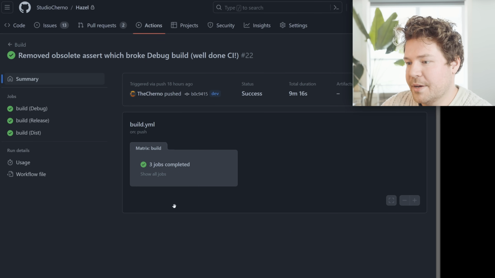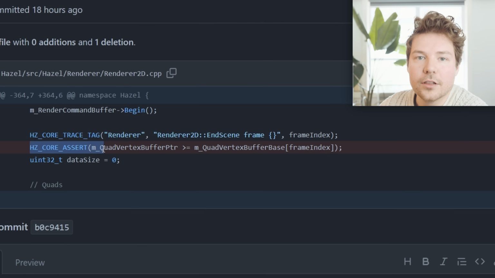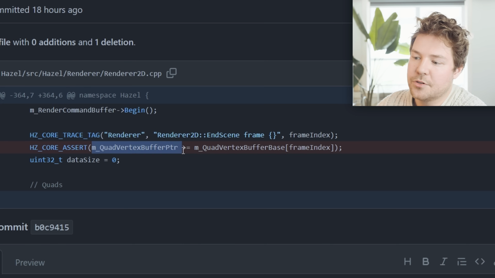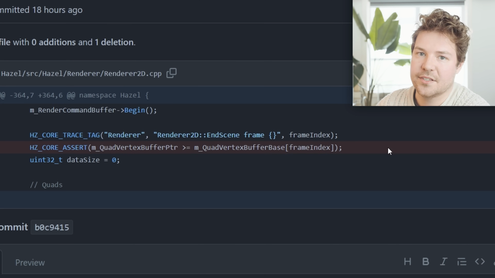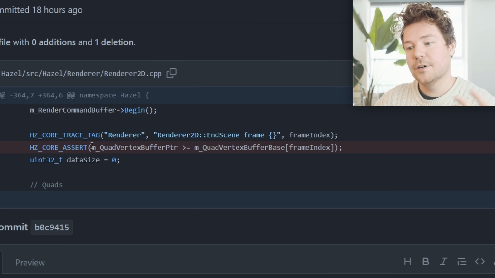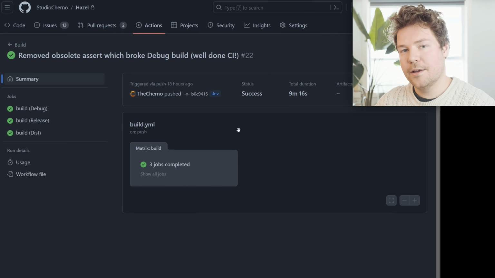And then that led me to push this, which did actually succeed, and that was me removing an assert. Because this assert only gets compiled for debug builds, it gets stripped out of release or distribution builds, and this was using a variable that no longer existed, and in fact this whole thing is kind of obsolete now because it uses a different system anyway. But the fact that it was in an assert meant that the code was stripped in the release build, so of course it wasn't a compile error, but it was in debug. So well done CI for catching that, because I was obviously too lazy to build in all configurations.